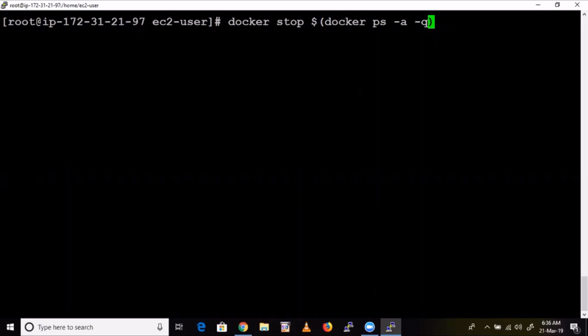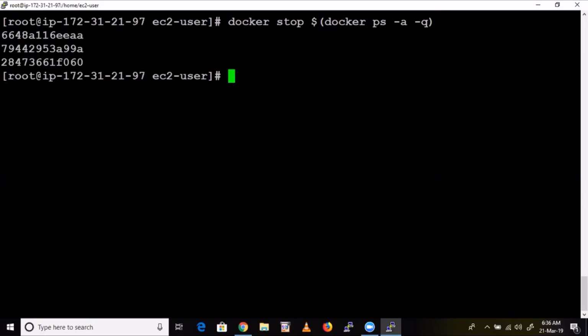If you run this command, all running containers will be stopped. Enter. Yes, all 3 containers. If any running container is there, that will be stopped.